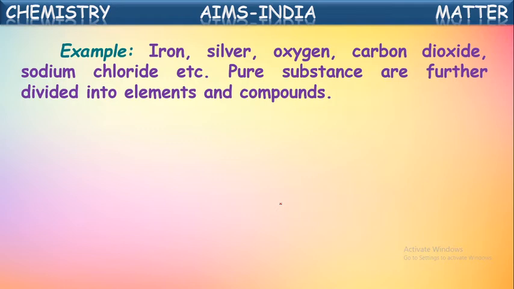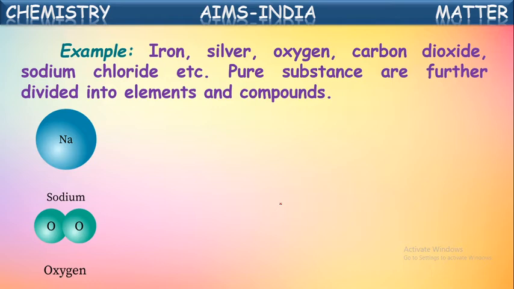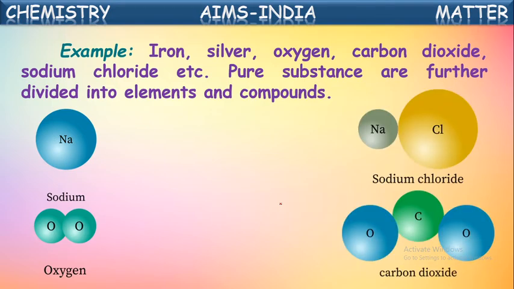For example, iron, silver, oxygen, these all are pure substances which are made up of only one kind of atoms. And even carbon dioxide, sodium chloride, these are also examples for pure substances. So these are made up of more than one kind of atoms. So these all are pure substances only.